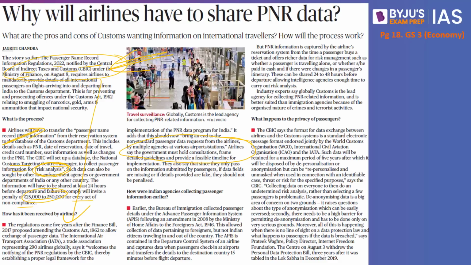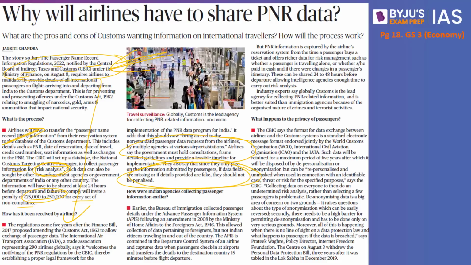But the CBIC wants this information, but the airline is not able to get this information because the customer itself has failed to give this information. In such a scenario, is it going to be the airline which will be penalized, or is it the customer? So in this particular backdrop, the draft does not speak much about it. The regulations do not speak about it. So we have to have a clear-cut idea about the same, says this article.